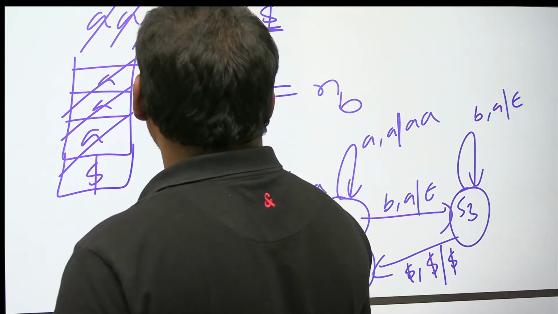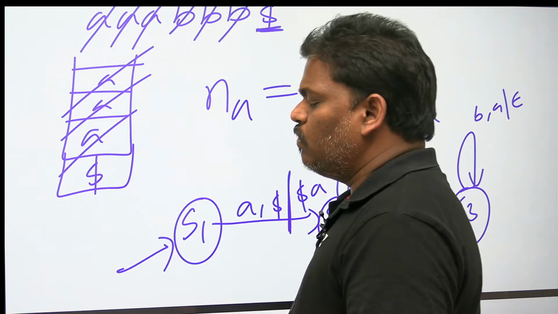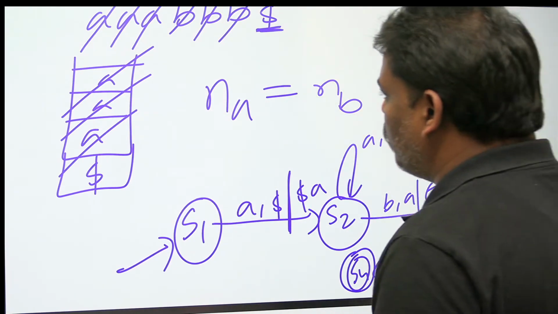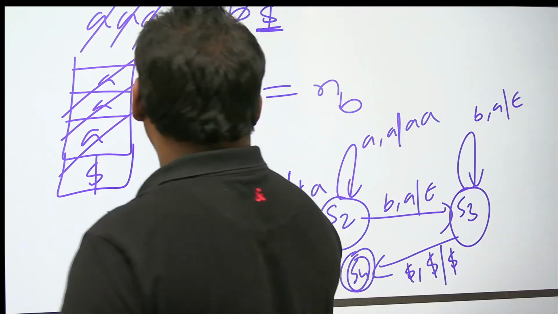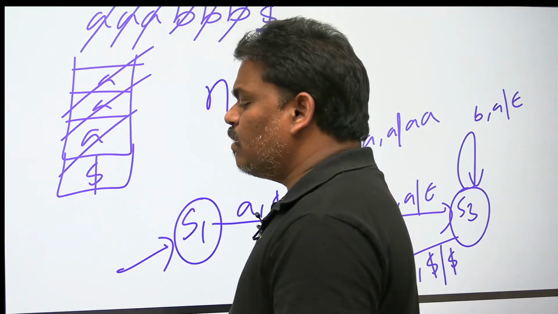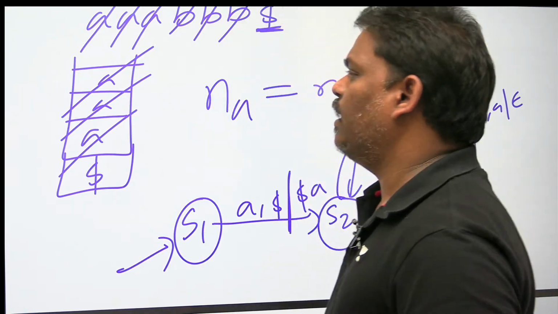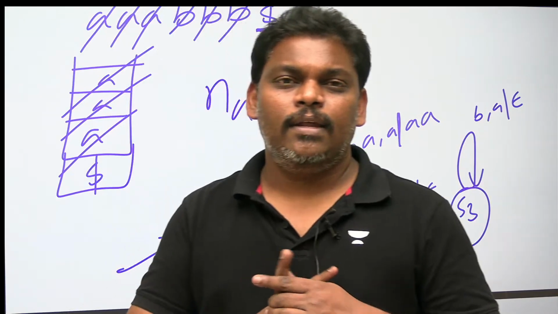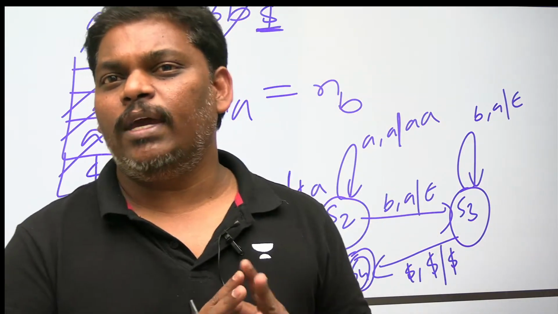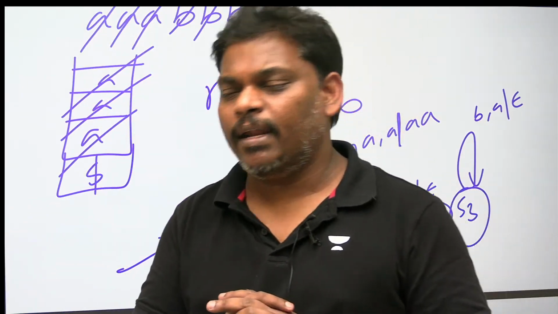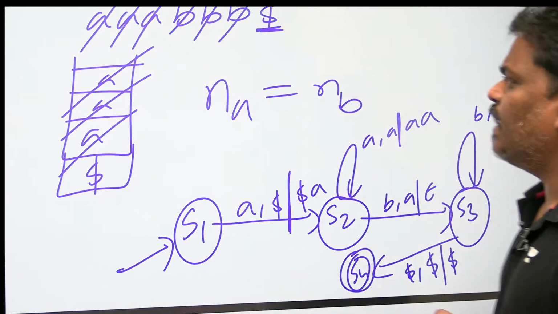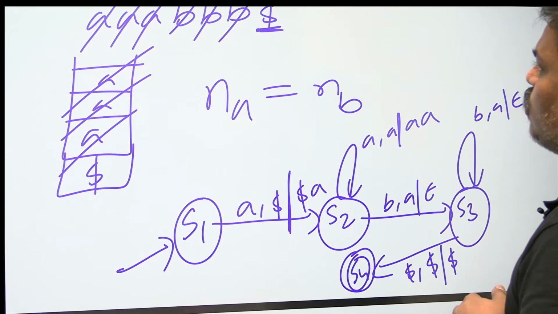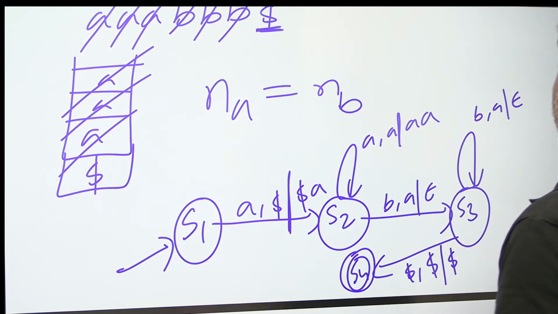So what I want to say is this problem cannot be solved using only finite automata. This will be solved using finite automata and stack, combinedly called PDA. That is the reason many types of automata are needed. With only finite automata you can solve only regular languages. If it is more than regular, you cannot solve using finite automata. PDA is required. A power n, B power n is an example where finite automata is not possible, PDA required.